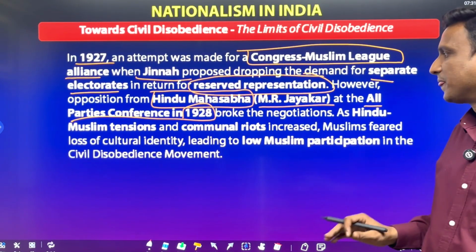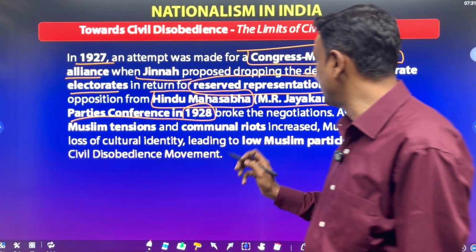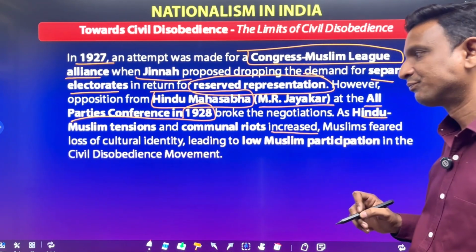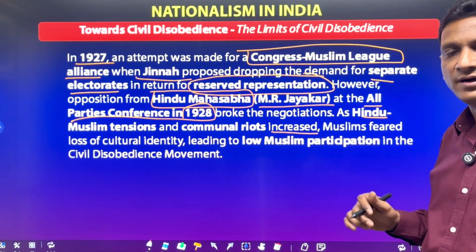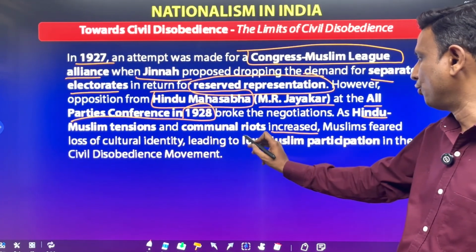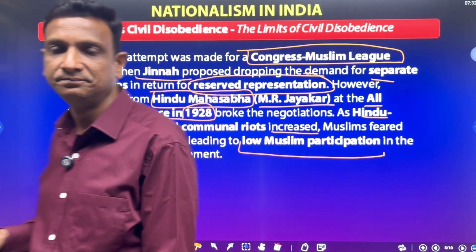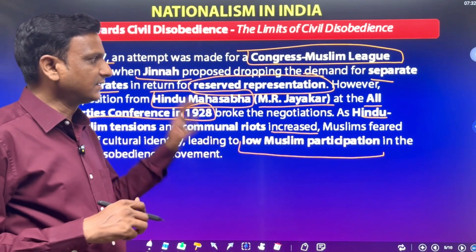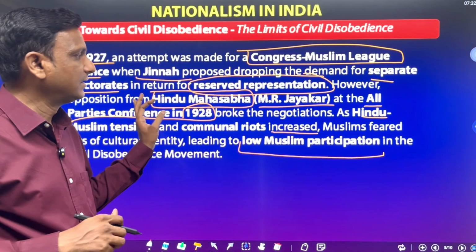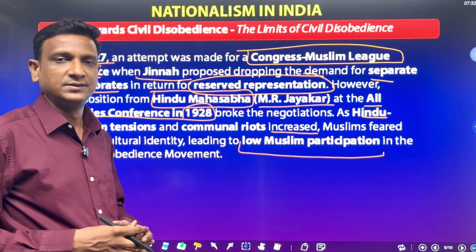The Hindu-Muslim tensions and communal riots increased, and Muslims feared they would lose their cultural identity, leading to low Muslim participation in the civil disobedience movement. So these are the reasons why very little Muslim participation was seen in the civil disobedience movement.